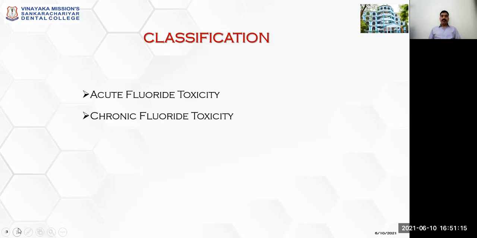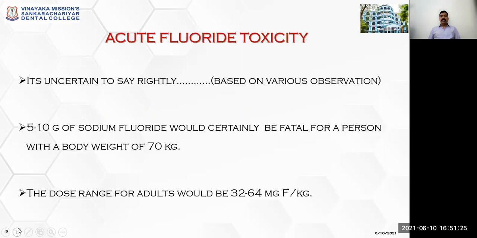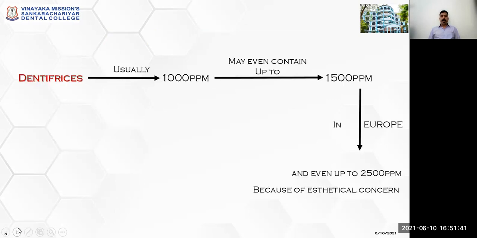Fluoride toxicity can be classified into two types. One is acute fluoride toxicity, and the other one is chronic fluoride toxicity. When you take acute fluoride toxicity, it is uncertain to say rightly what the acute toxic dose is, because it is based on various observations. 5 to 10 grams of sodium fluoride would certainly be fatal for a person with a body weight of 70 kg. The dose range for adults would be 32 to 64 milligram fluoride per kg.